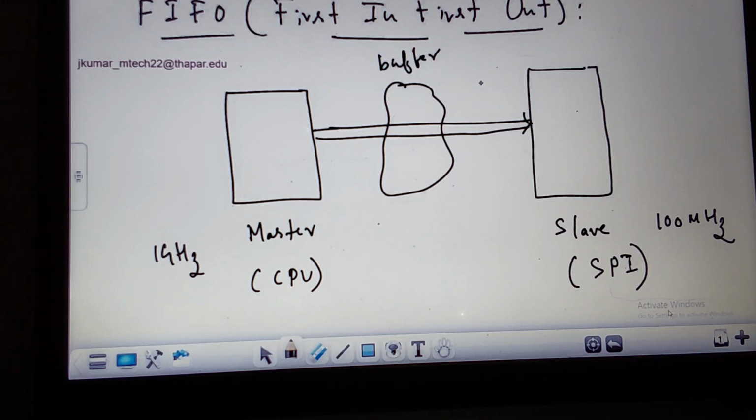So for this purpose, we will use a first in first out. In many cases, in data transmission, when data is transmitting from one component to another component, if there are different clock frequencies for the different components, we need a what? First in first out. Usually we go with the first in first out concept. You put it in first and take it out first. Suppose you are transmitting A, B, C, D.